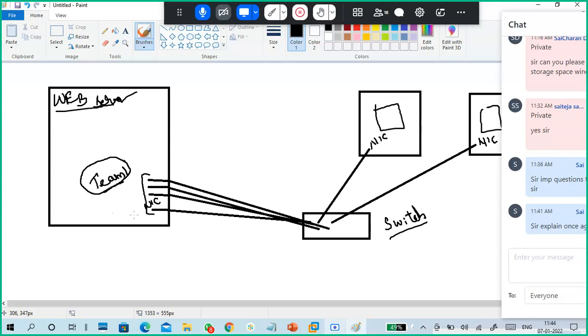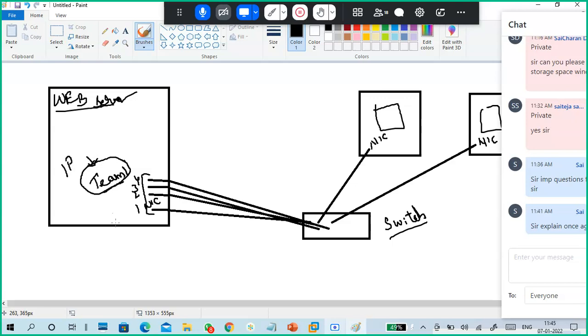Guys, understand? There is one physical machine with multiple NICs. But logically or virtually, I create a team and assign all these NICs to the team: four NICs in a single team. Understand? And I assign the IP address to the team, not to individual NICs. I assign the IP address to the team only.